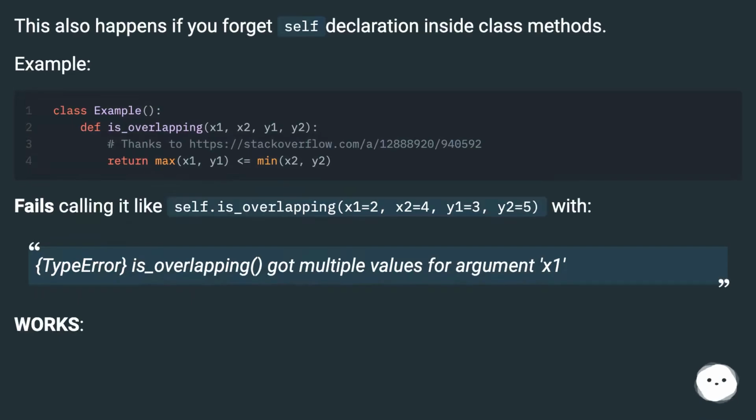This also happens if you forget self in the declaration inside class methods. Example: it fails calling it like self.is_overlapping(x1=2, x2=4, y1=3, y2=5), with TypeError: is_overlapping got multiple values for argument x1. With self added, it works.